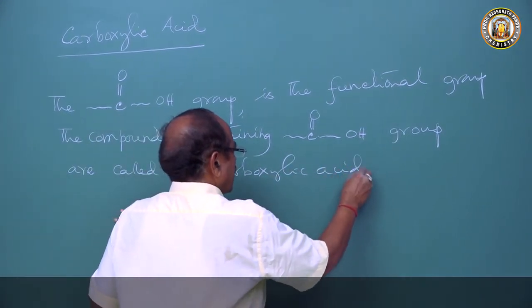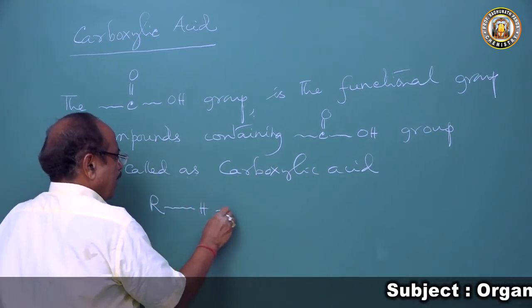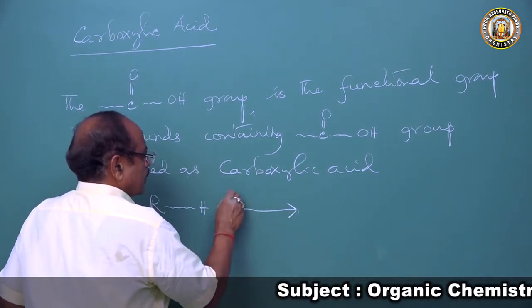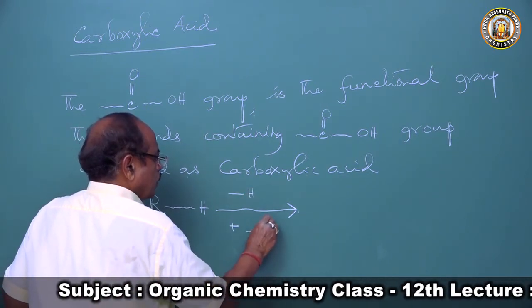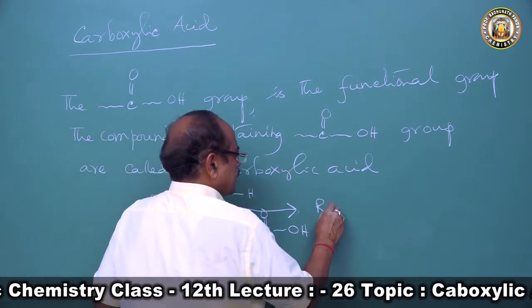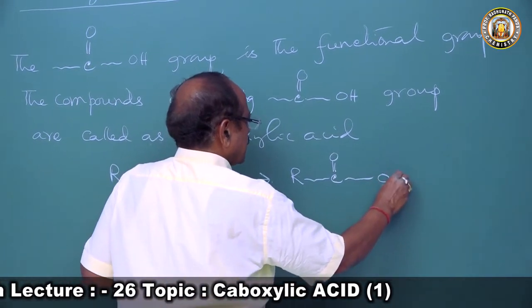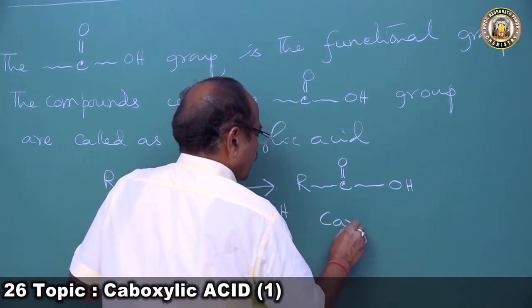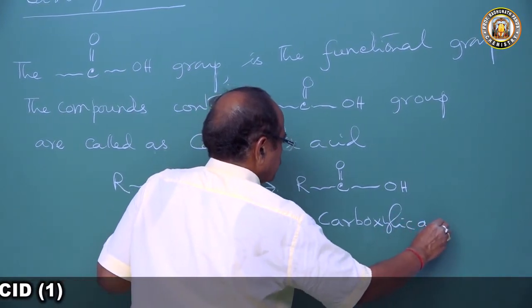So this is a hydrocarbon, R-H. From the hydrocarbon we remove H and put COOH. So this compound RCOOH is called a carboxylic acid.